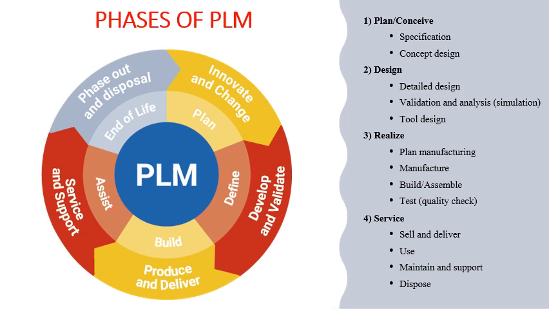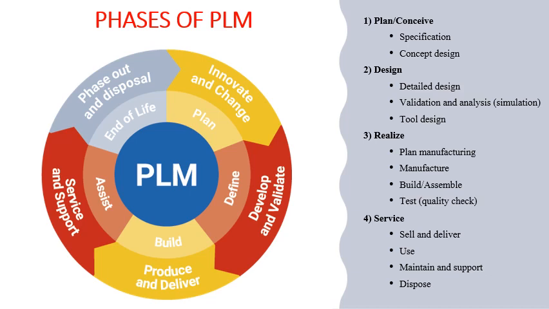So in this disposal phase, you need to either dispose of your product, or you need to recycle the product, or you can think of reusing the product if it is in good condition, or also you can think of removing some of the components from the final product which are usable. So some of the sub assemblies or sub components which are there in the product can be taken out, and you can think of recycling those sub components, or you can think of reusing those sub components if they are in very good condition.